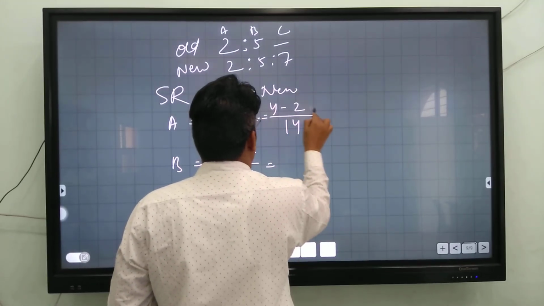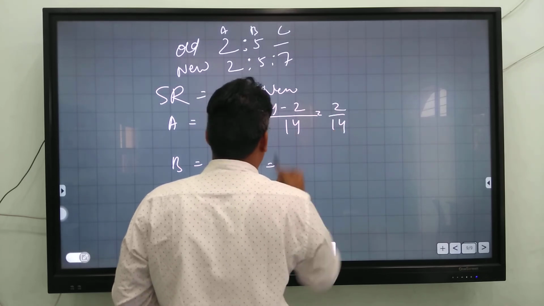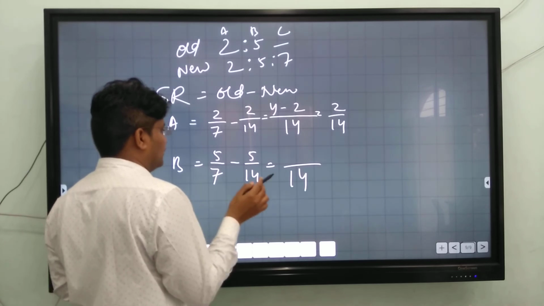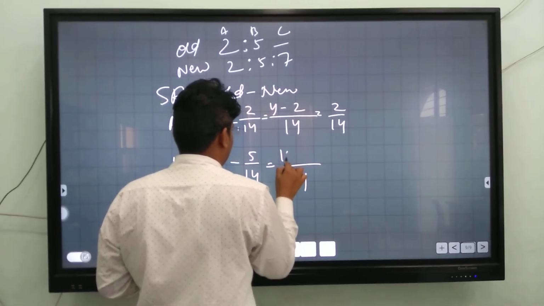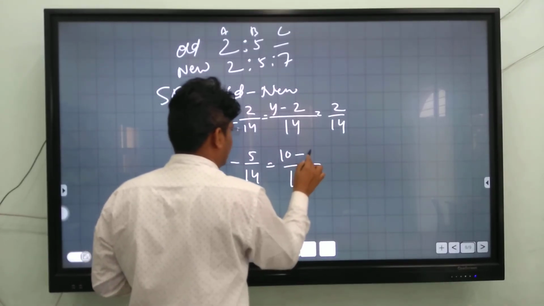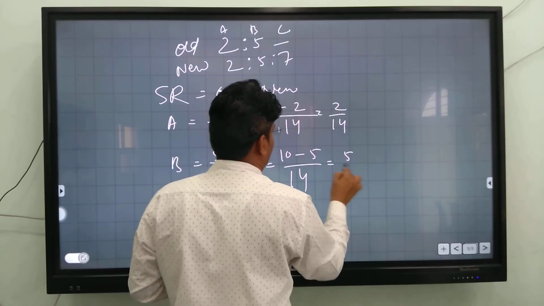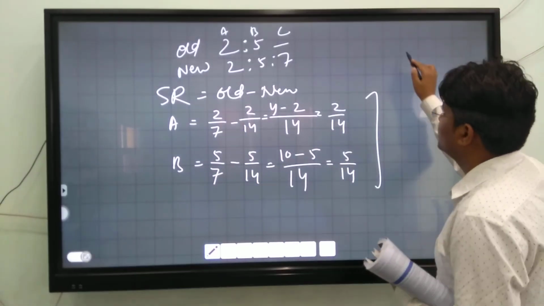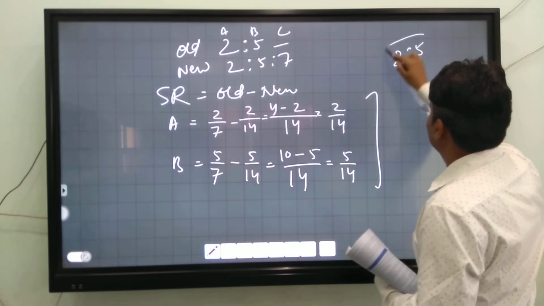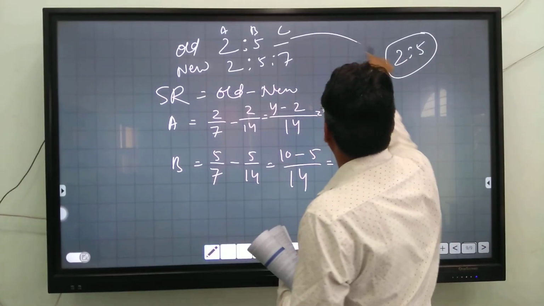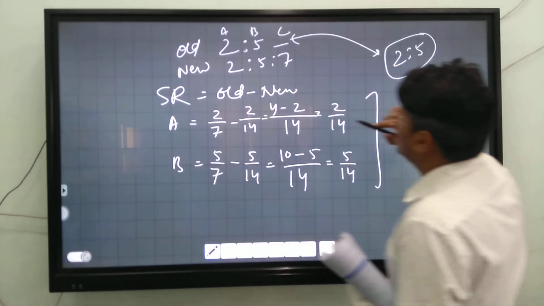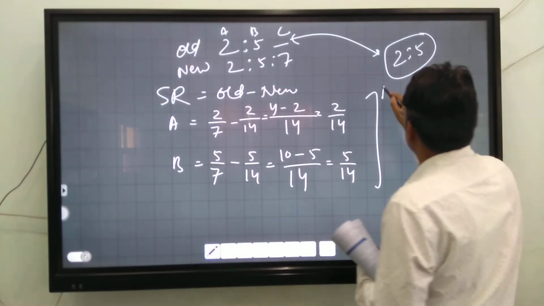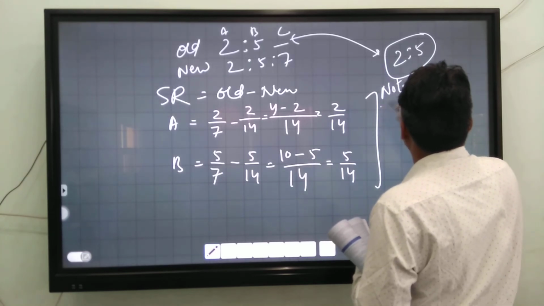So 4 minus 2 is 2, and 10 minus 5 is 5, over 14. Sacrifice ratio is equal to 2:5. Same. Old ratio and sacrifice ratio are the same.